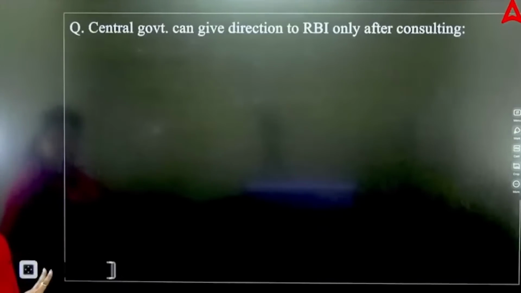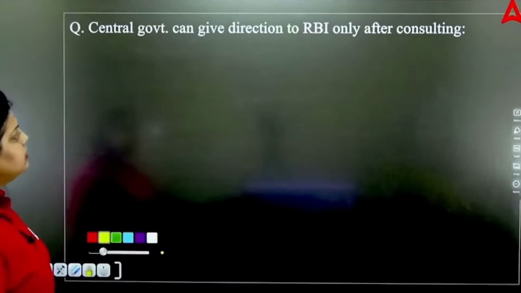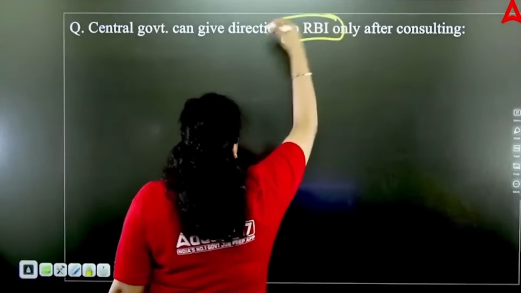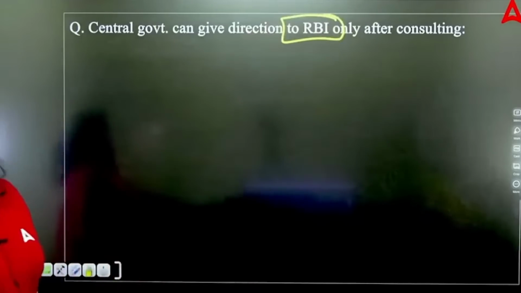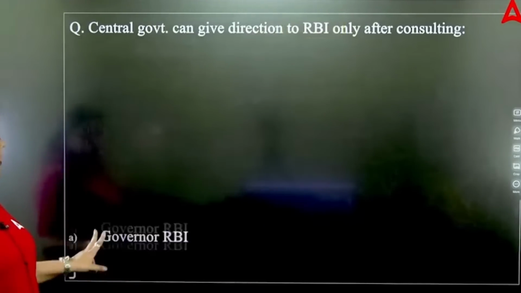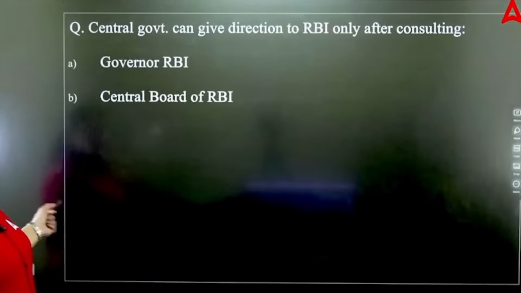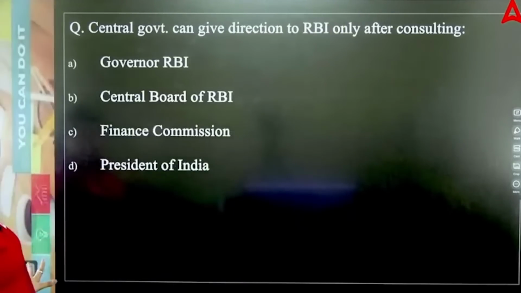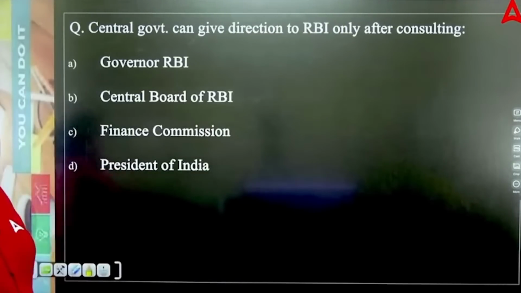Okay. Now, next question. Central government can give directions to RBI only after consulting. So central government is allowed to give directions to RBI only after consulting with whom? The governor of RBI, the central board of RBI, the finance commission of RBI, or the president of India.